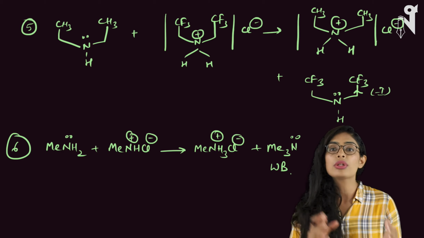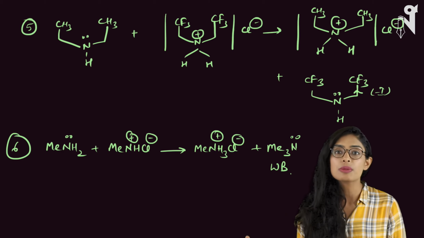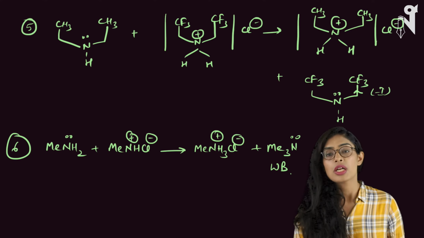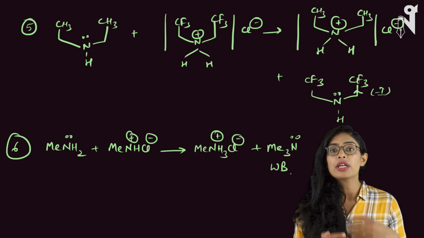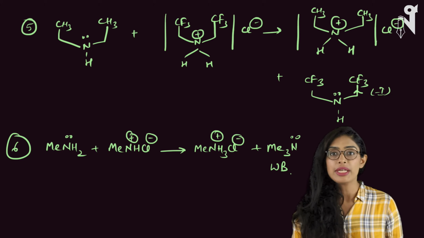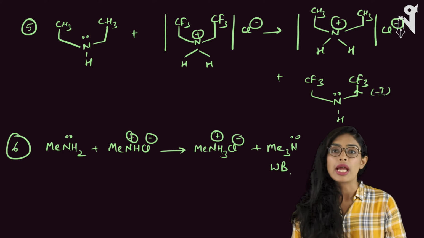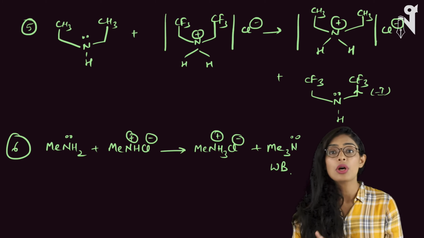Now you understand how the reaction will proceed and which reactions are possible and which are not possible. So use the concepts we have learned for figuring out the basic strength of the amines and then go ahead and do the reactions and figure out whether the reaction is feasible or not feasible.